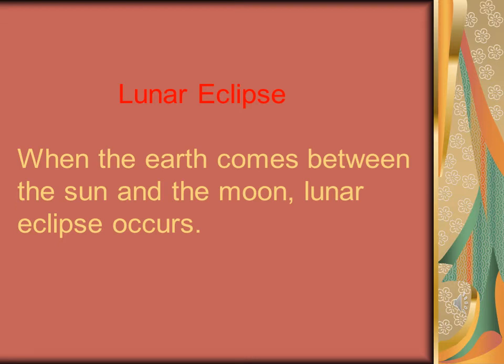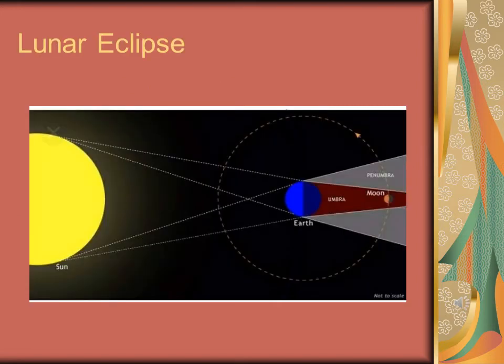Now students, let's study what is a lunar eclipse. When the earth comes between the sun and the moon, a lunar eclipse occurs. When the earth revolves around the sun, sometimes it comes between the sun and the moon. That means the sun, earth and moon are in a straight line. So as we can see in this picture, the sun, earth and moon are in a straight line, and in this way they are making the lunar eclipse.